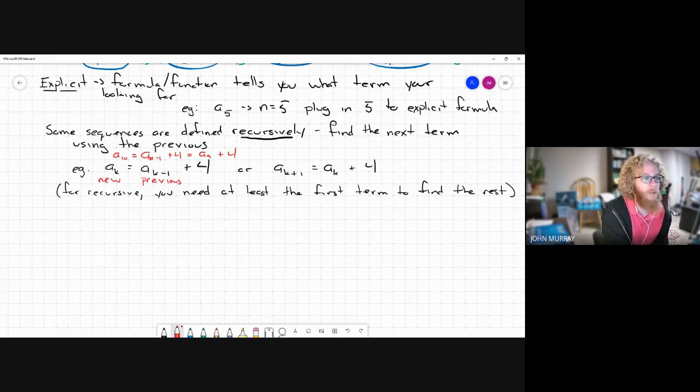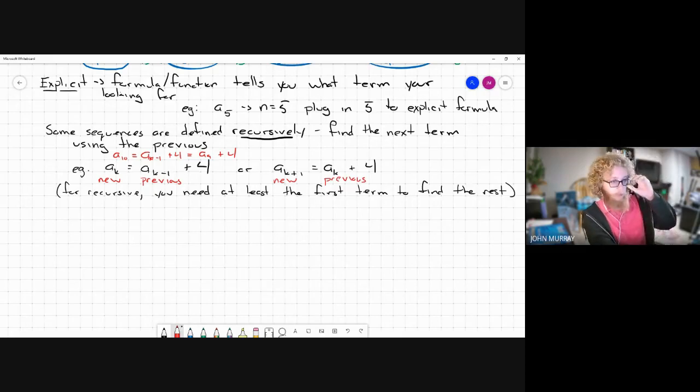Okay? So for recursive, you need at least the first term to find the rest. You can't start from nothing. Another way you might see it, the new term might be n plus 1 or k plus 1. And then the previous term would just be a sub k or a sub n.